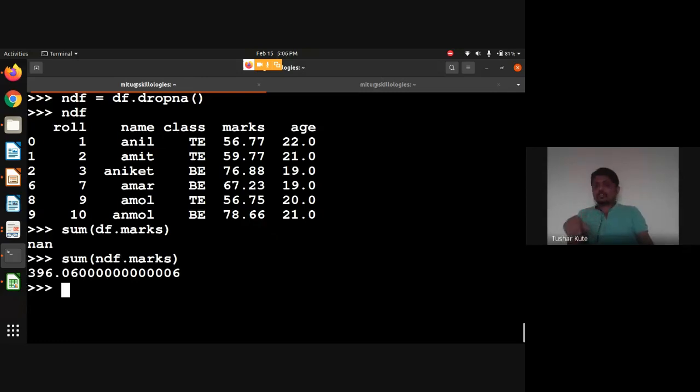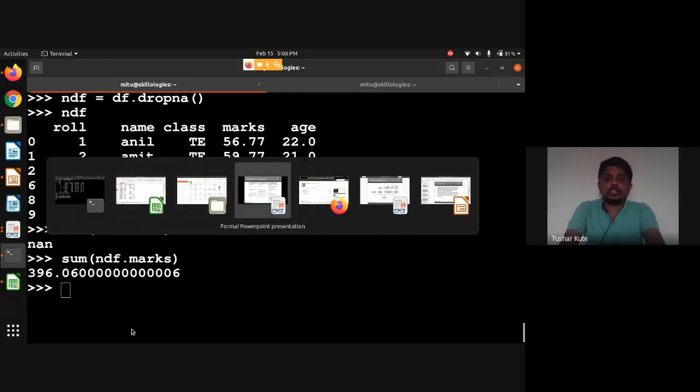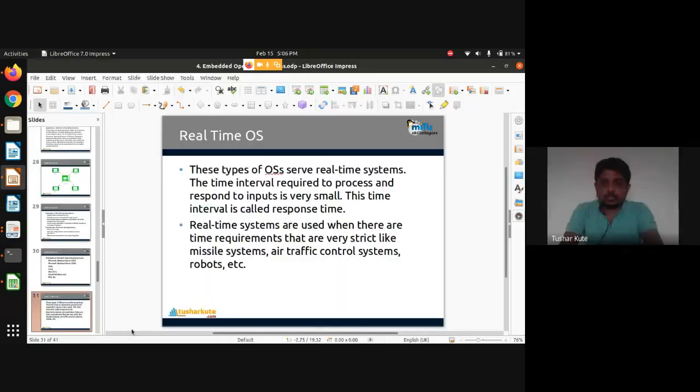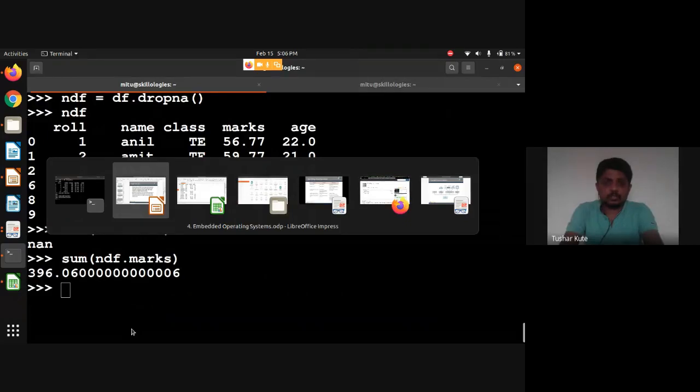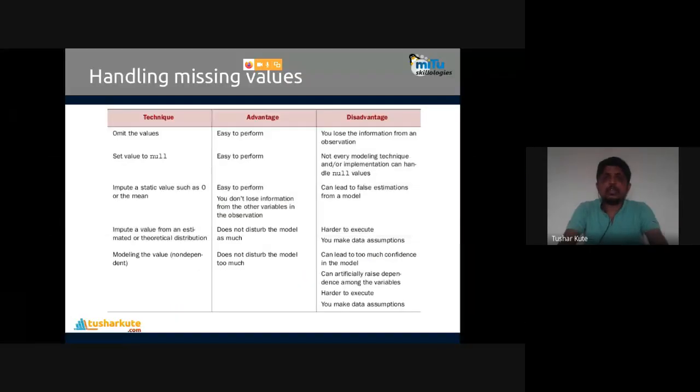It is of no use, so directly delete them. That's how the deleting operation works. So we will lose the information from an observation. That's the disadvantage. The advantage is that it's easy to perform. You directly apply the function, that's what is possible.